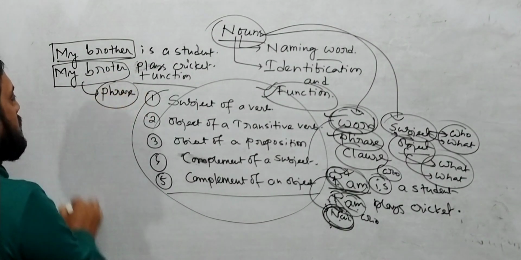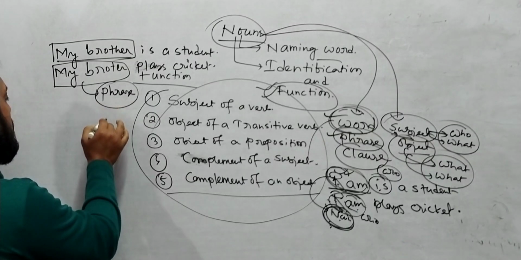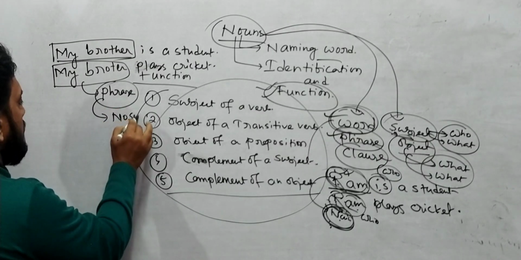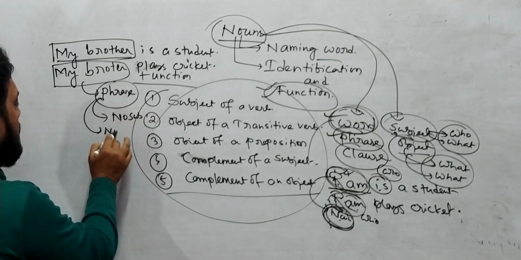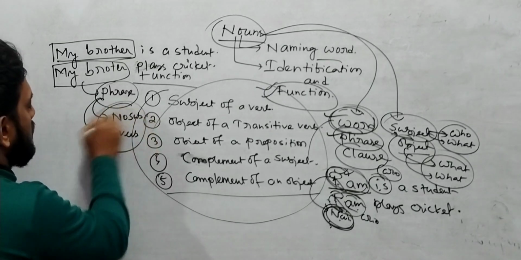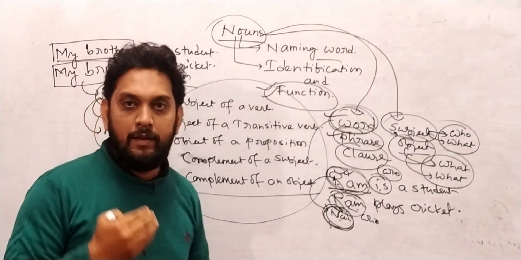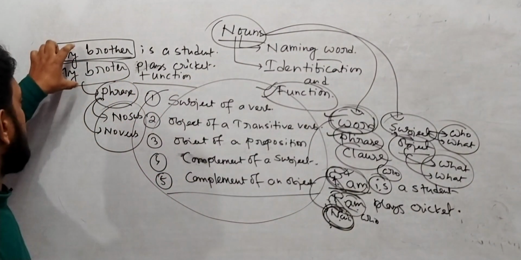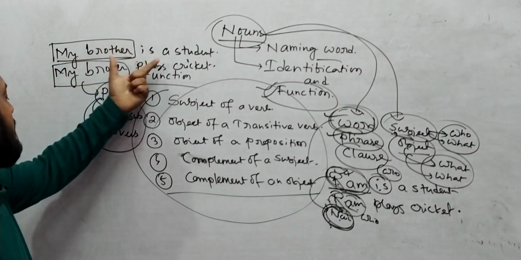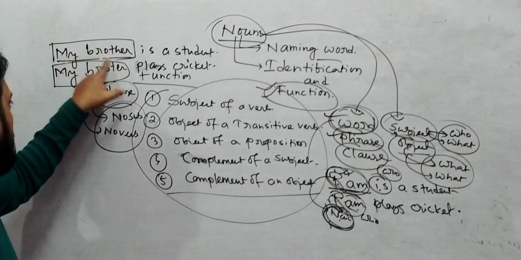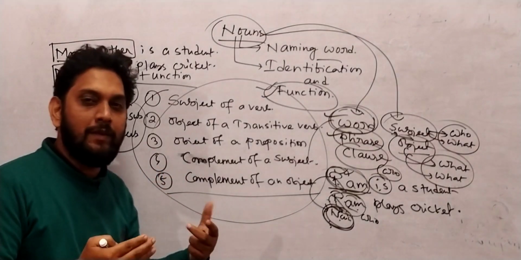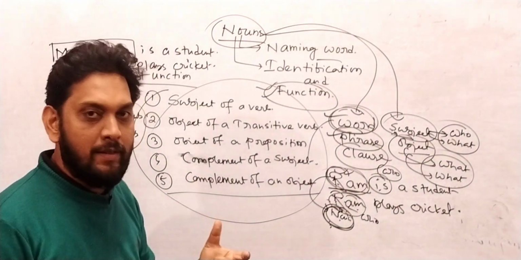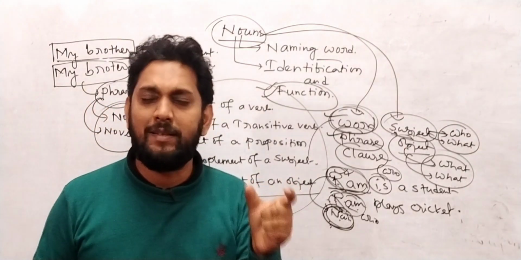Now people ask me the question, sir, what is a phrase? A phrase is a group of words which does not have any subject and verb. In short, no subject, no verb. In a phrase, you cannot find any subject and any verb. So if I take out the two words my brother from this sentence, you cannot find a subject and verb. My brother is a phrase.